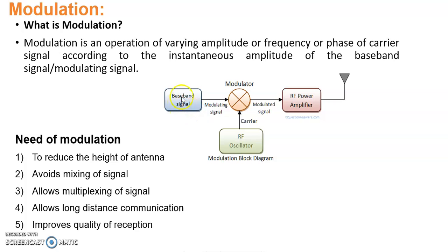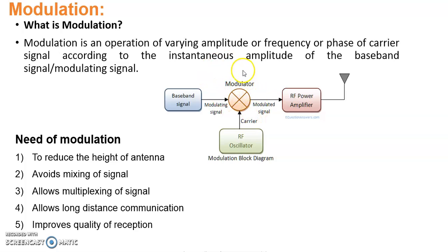But what happens? The low frequency signal we cannot directly transmit using a transmitting antenna because its frequency is very low. So there are methods available to transmit this low frequency signal with the help of some carrier. The carrier helps to transmit this signal over long distances. Now in the modulation technique, the modulator circuit performs that part.